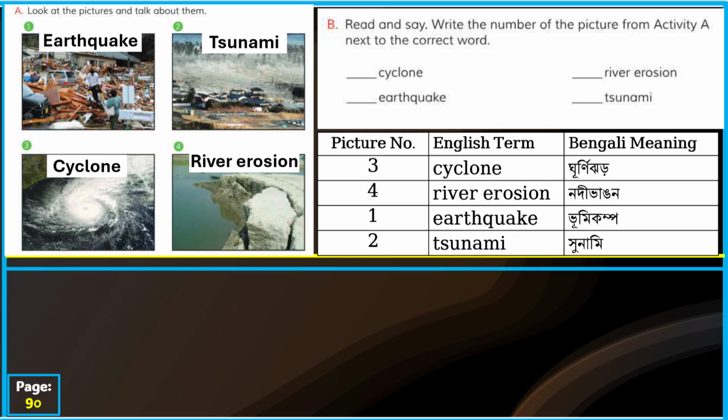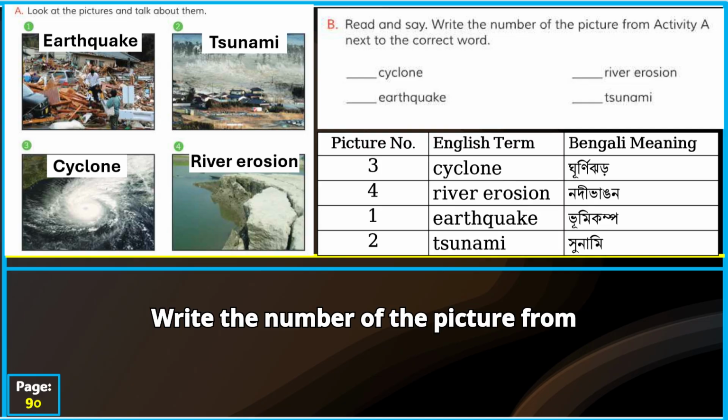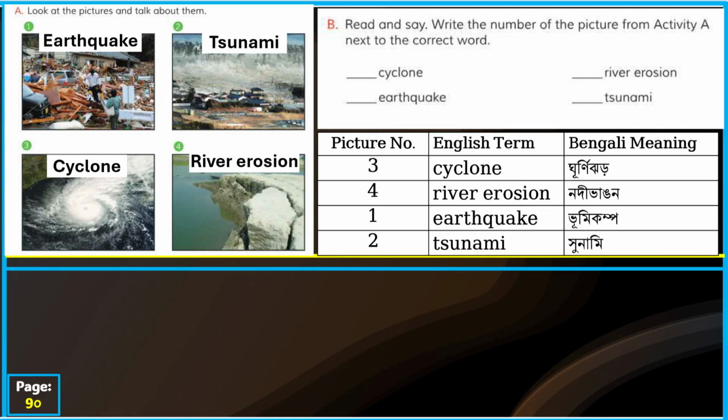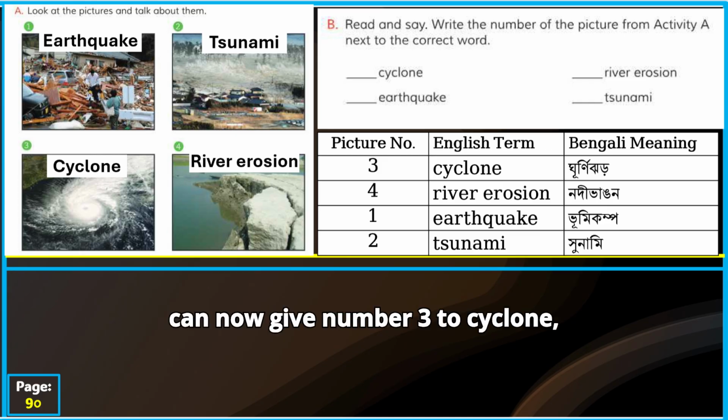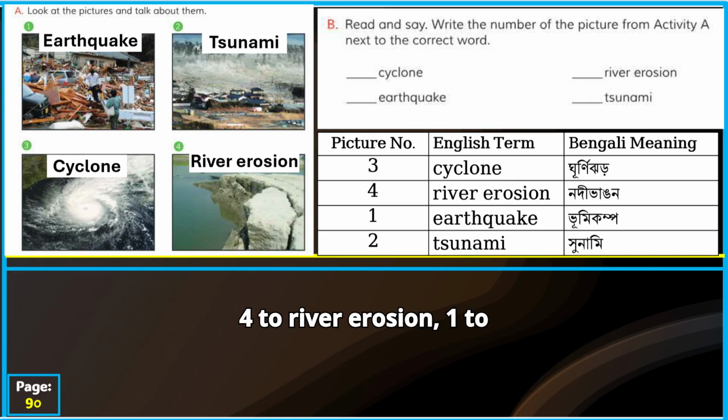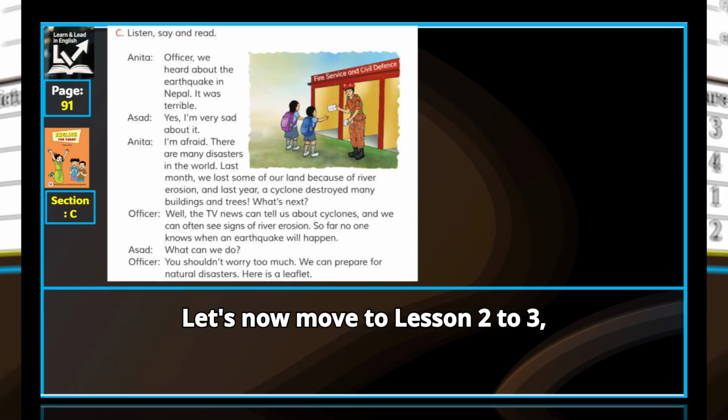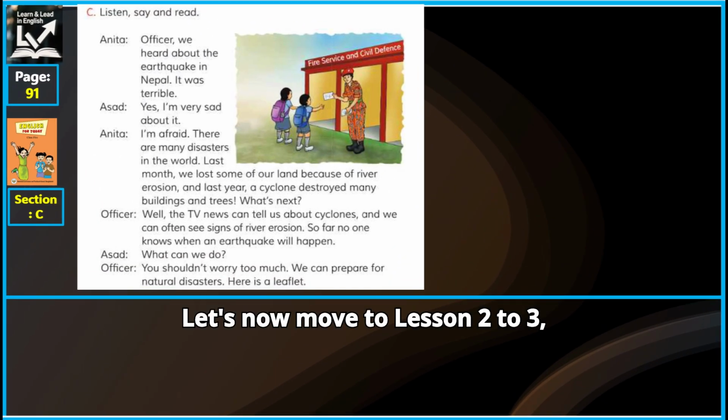Section B. Read and say. Write the number of the picture from activity A next to the correct word. On the basis of the activity from A, we can now give number 3 to cyclone, 4 to river erosion, 1 to earthquake, and 2 to tsunami. Let's now move to lesson 2 to 3.